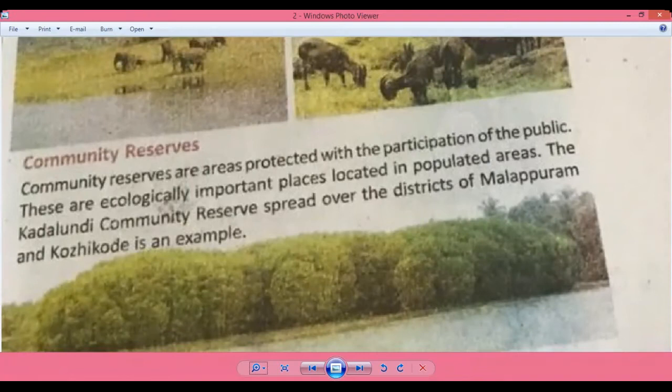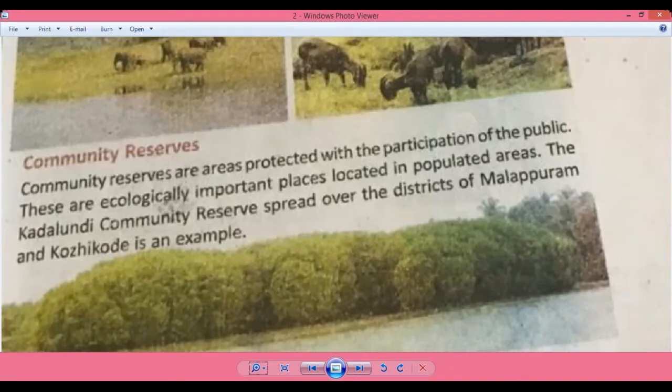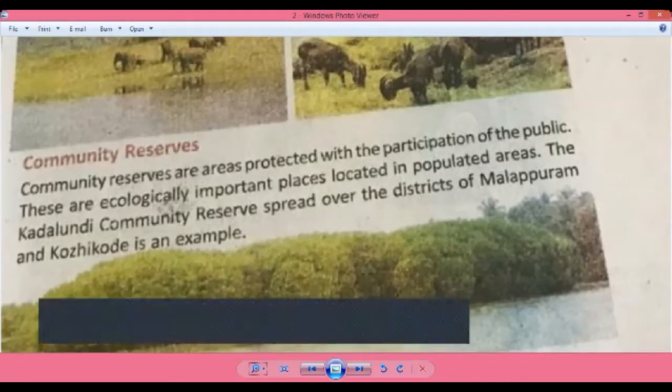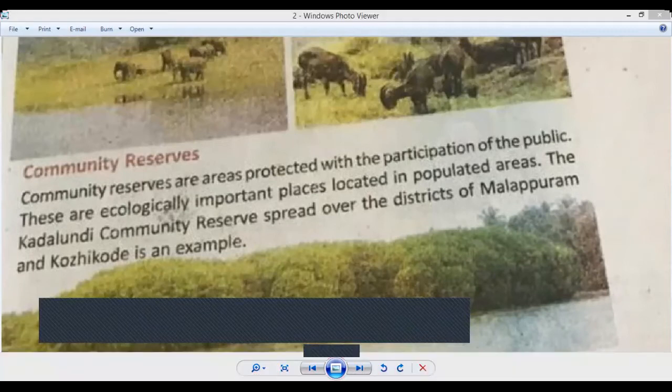Where people are living, if any ecologically important areas are there, the people living there should protect that area. The Kadalundi community reserve, spread over the districts of Malappuram and Kozhikode, is an example. Is it clear for you? These are the in situ conservation methods.